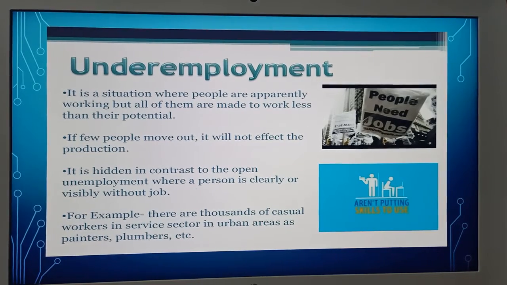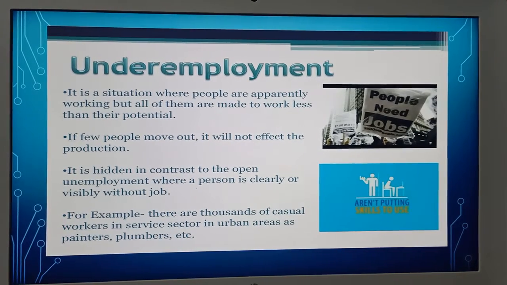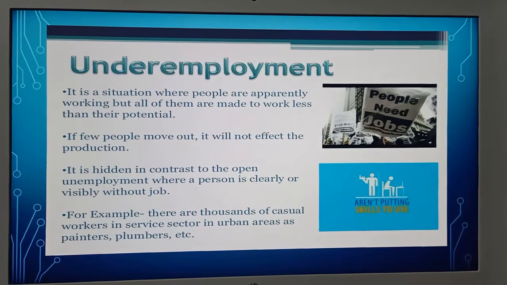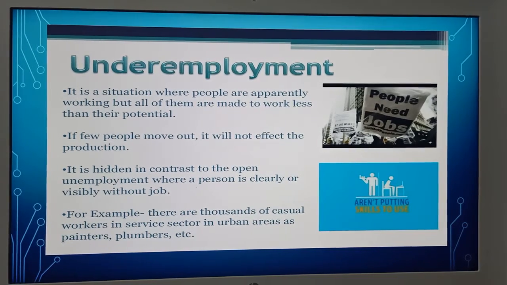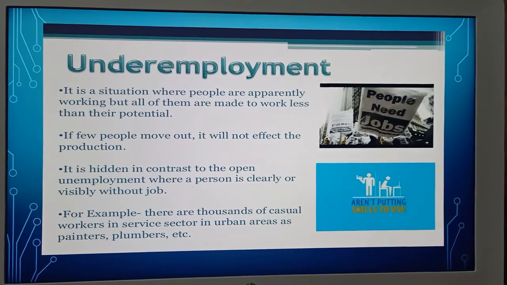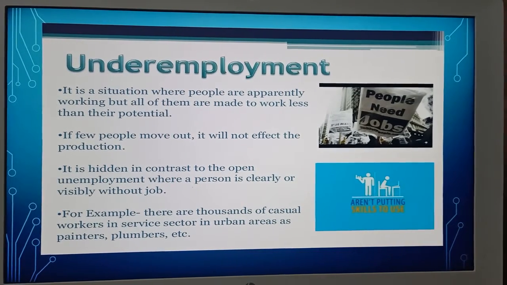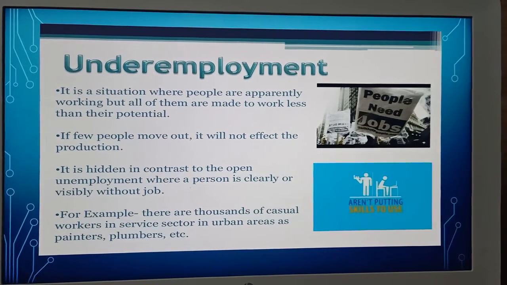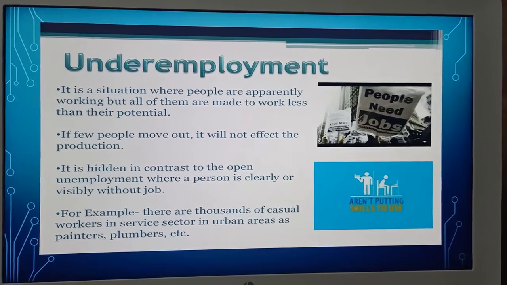Underemployment is a situation where people are apparently working but all of them are made to work less than their potential. If a few people move out, it will not affect the production. It is hidden, in contrast to open unemployment, where a person is clearly or visibly without a job.